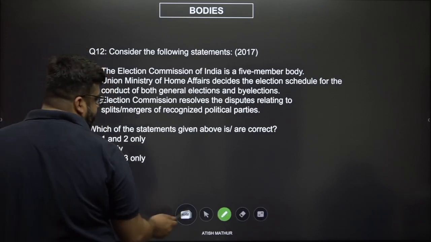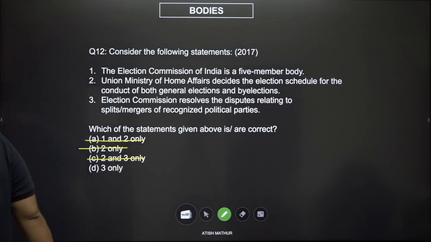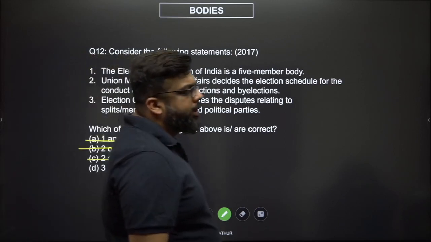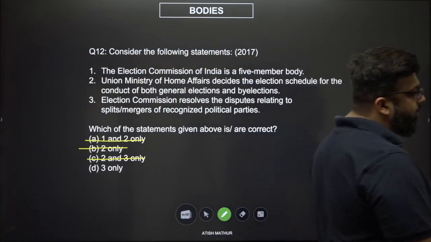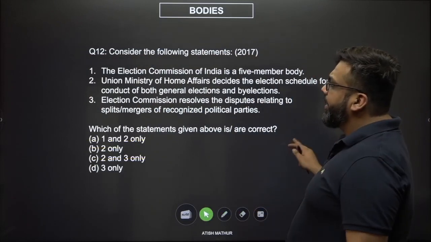So obviously the second statement is wrong. So any option which has the second statement automatically goes wrong. The answer therefore happens to be D. The Election Commission is a 3-member body, something that you anyways know. So that of course eliminates option number 1 as well. Very easy question, can be done.